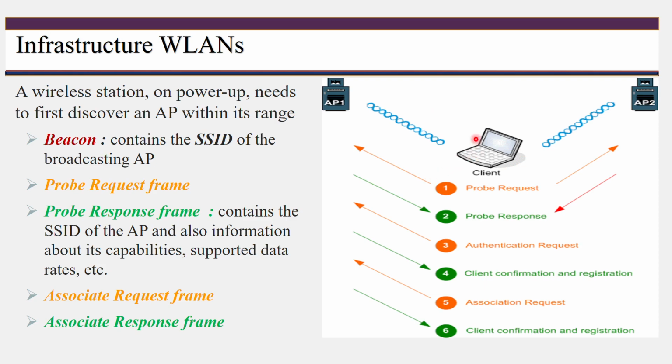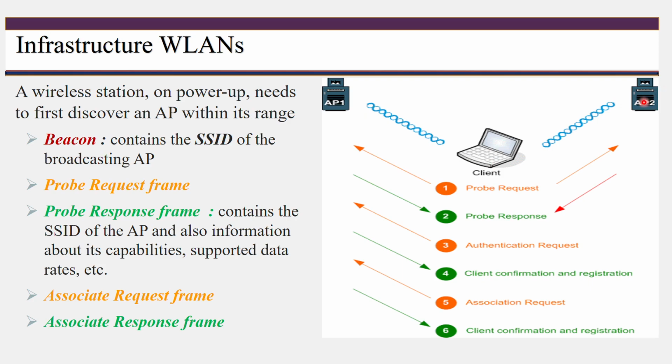In the same way, if a client wants to communicate with any other client, the client can also send a request to the access points. For that it sends a frame, which we call a probe request frame. If you are sending the request from the client, that frame is called a probe request. If you are getting the request from the AP, that is called a beacon frame. The probe request frame, the client will send to the access points.